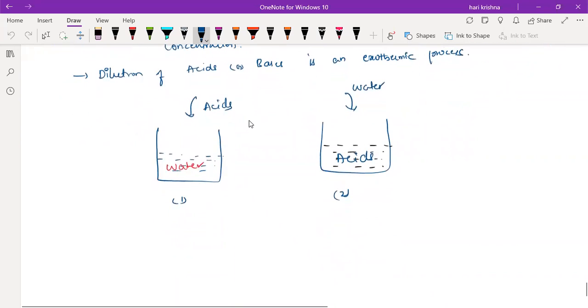But I think both are dangerous. Both are dangerous.